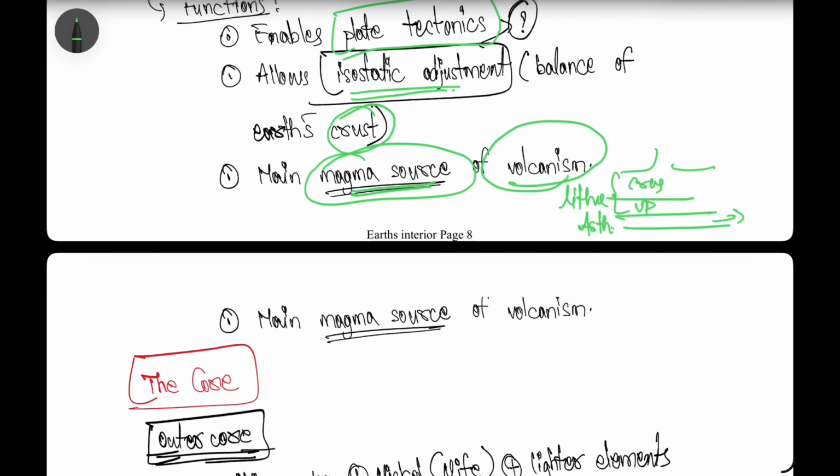And the magma present in this asthenosphere is the main source of volcanism. Suppose there is any break in the earth crust and the magma comes from below, building volcanoes on the earth surface, right? So the main source of magma present in these volcanoes comes from this asthenosphere.